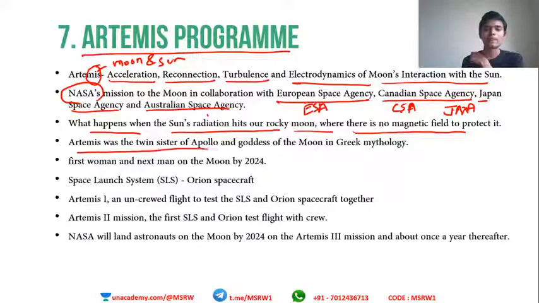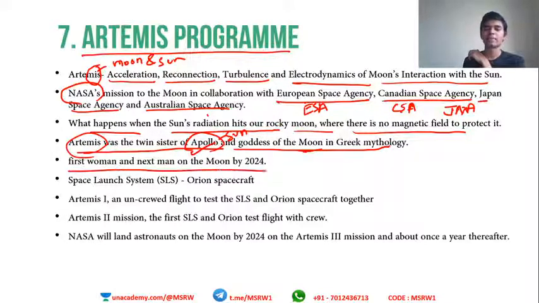Artemis was the twin sister of Apollo and goddess of the Moon in Greek mythology. Most of these satellites or missions of the USA and foreign countries are named after Greek gods. That is some kind of standard that they always follow. And Artemis, according to Greek mythology, was the twin sister of Apollo. Apollo is the son of one of the prominent gods of the Greeks, resembling the Sun, and Artemis is the goddess of the Moon. So the Artemis mission is the twin sister of Apollo.